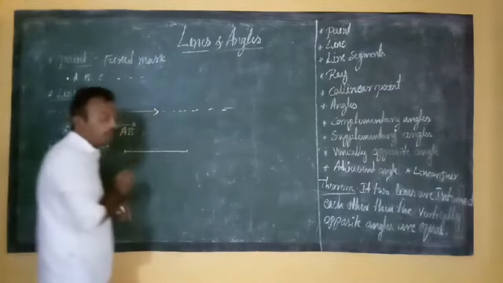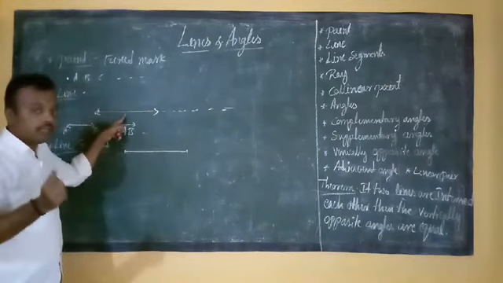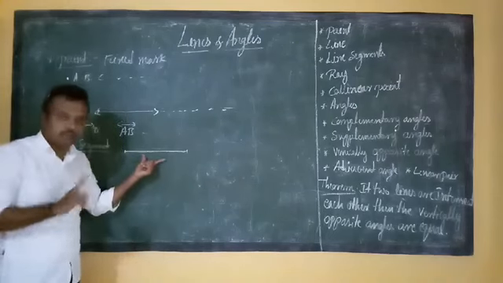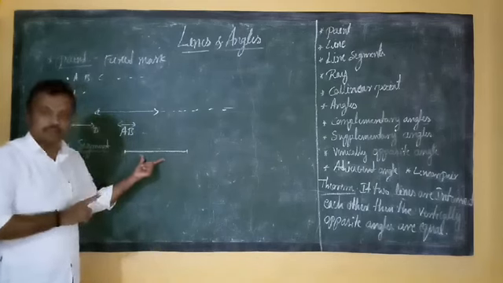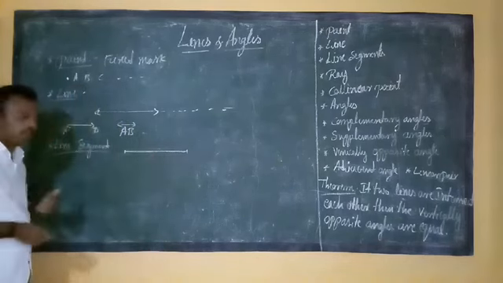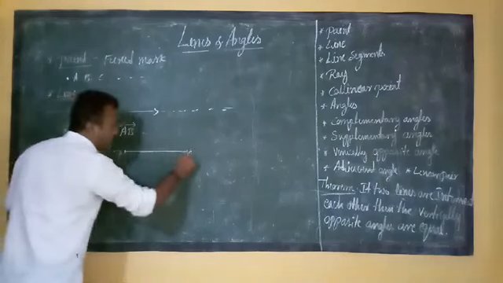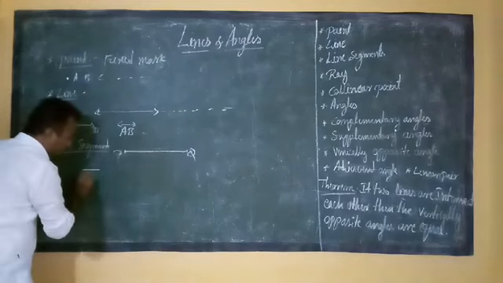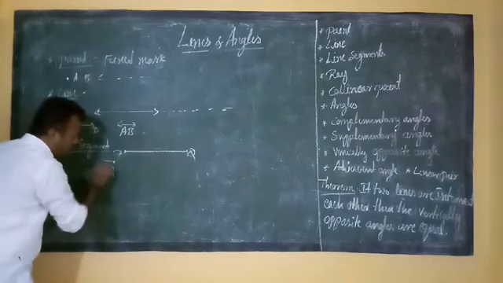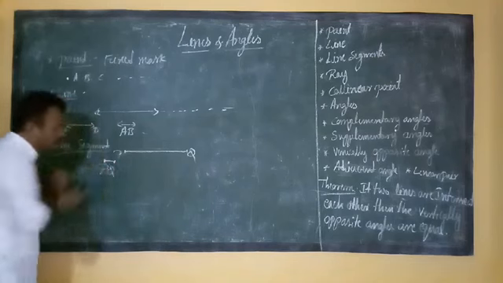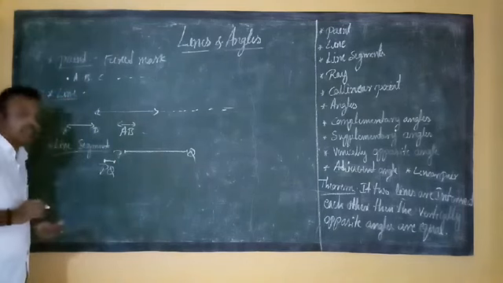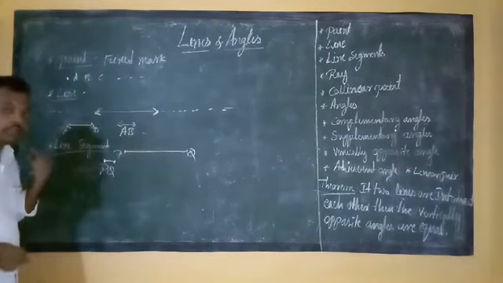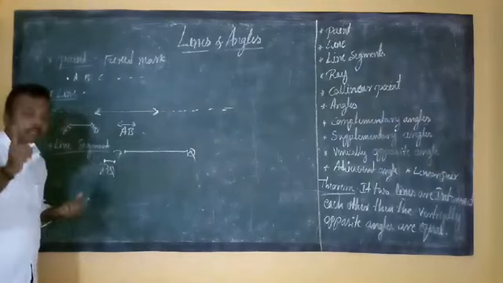For example, we can measure it easily. But a line, it is not possible to measure easily. But a line segment, we can easily measure. And there is no thickness and breadth. Understand, friends? So like that, line segment. A line segment can be represented by any English capital letters like P, Q, or A, B. Symbolically, PQ. This is the line segment symbol. If you put two endpoints, that is called a line segment. If you have not put endpoints, you put arrow marks on both sides, it represents a line. If you put two endpoints, it represents a line segment.